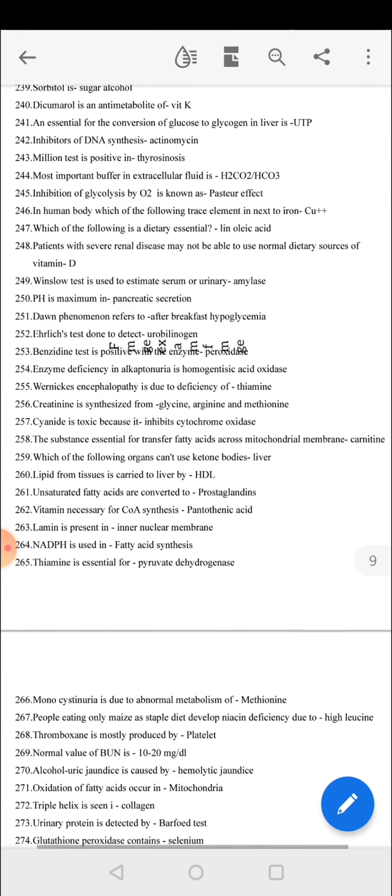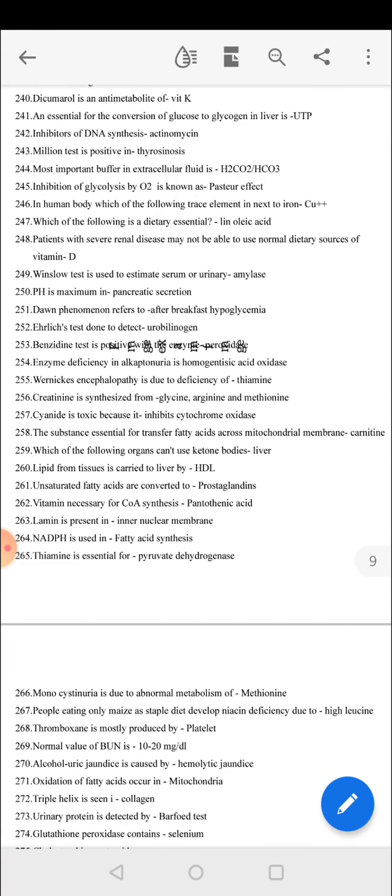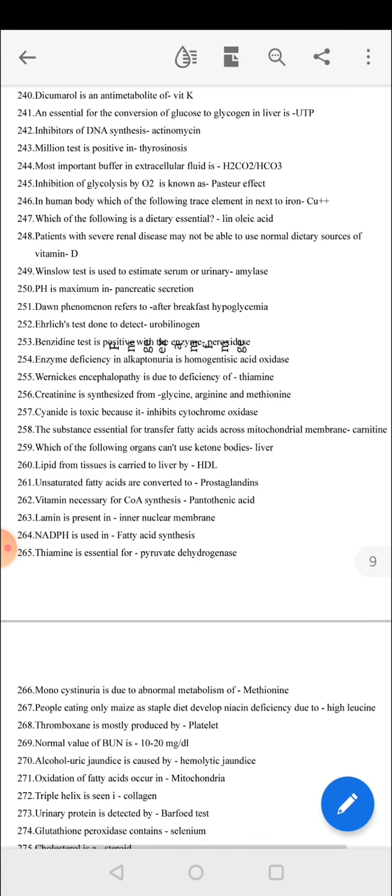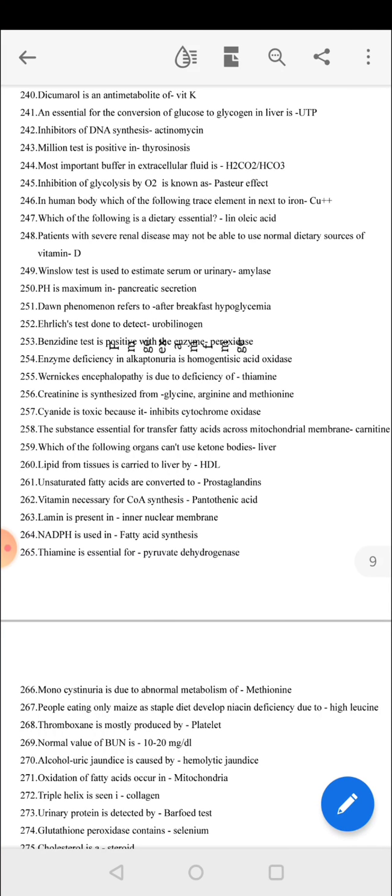pH is maximum in pancreatic secretion. Dawn phenomenon refers to hypoglycemia after breakfast. Hay's test is done to detect urobilinogen. Benzidine test is positive with the enzyme peroxidase. The enzyme deficiency in alkaptonuria is homogentisic acid oxidase.